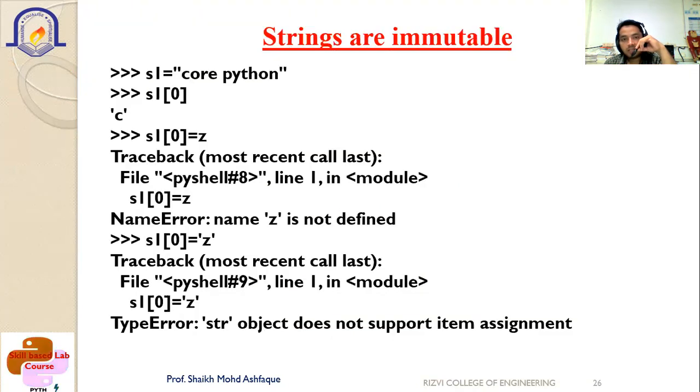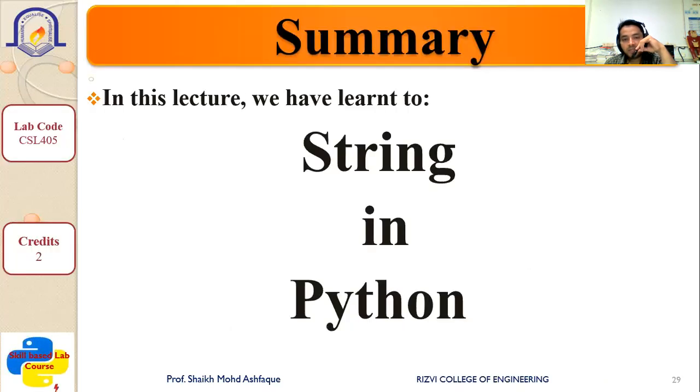Then we have seen the last part, what is the meaning of strings, and finally we got the conclusion that strings are immutable, that we cannot make changes inside the string. Once the string is made, it will remain the same as it is. If you want to make changes, it is not allowed. So that's why strings are termed immutable. So we have completely understood strings in Python.